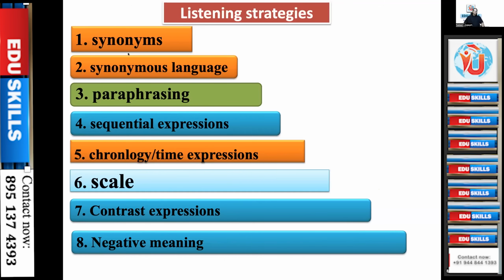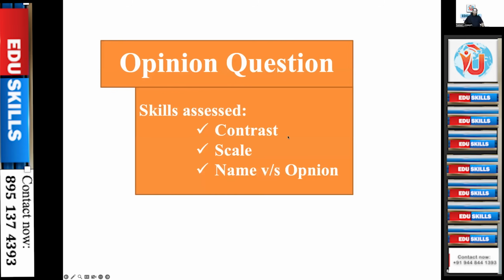If need be, in the Q&A, I will explain to you again. Synonymous language, paraphrasing, sequential expressions mean secondly, thirdly, fourthly, finally. Those are the sequential expressions. And chronology means the dates given, or the ancient, modern, all those things will be there. And scale, definitely, starting from all, more, majority, many, few, a few, all those things. Contrast expressions, comparison and contrast, negative meaning. Now, opinion questions. Skills assessed are contrast, scale, and name versus opinion.